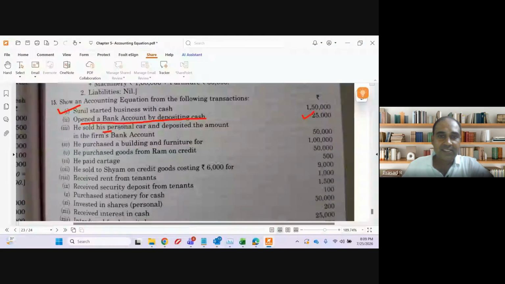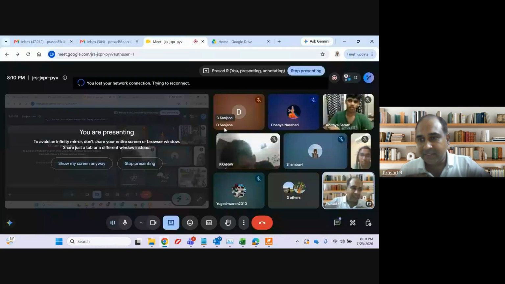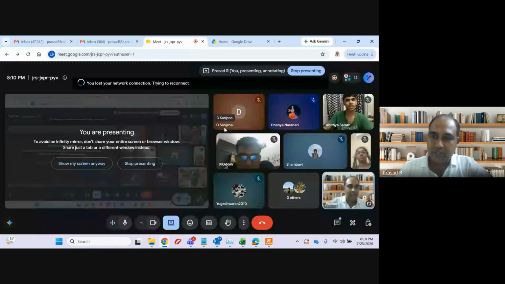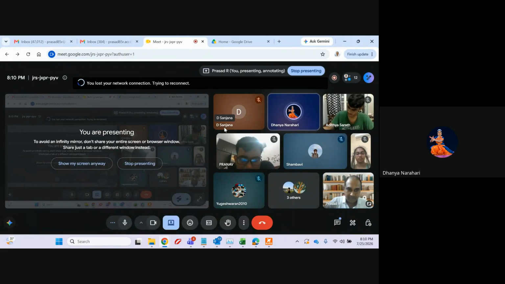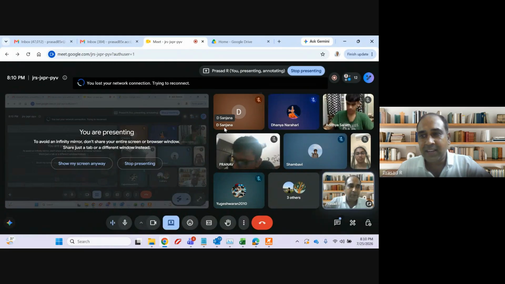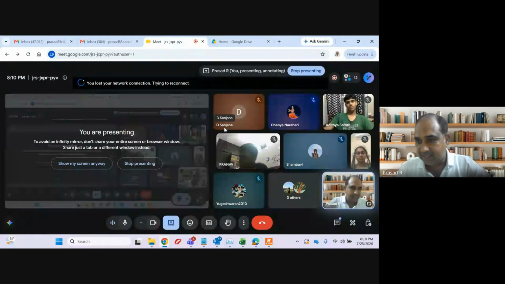He sold his personal car and deposited the amount in the firm's bank account. See, I have a car. I am a businessman. I sold the car for 50,000 and deposited it into the business. For the business, it will be what? Additional. What is coming to the business additionally? Capital. The entire story about the car is useless, meaningless.